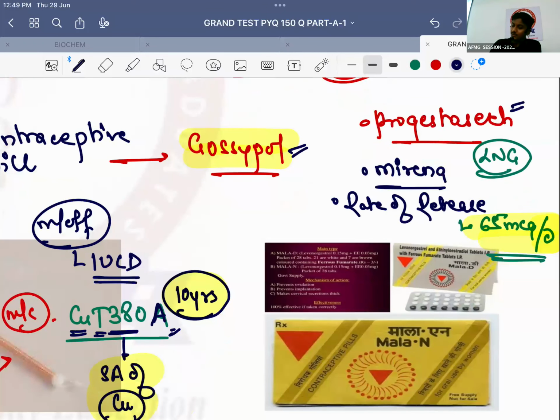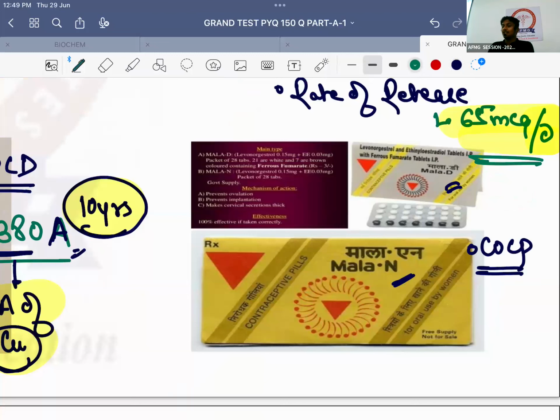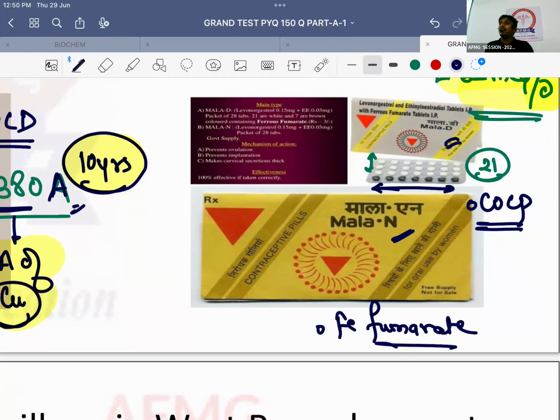And the last one, what are Mala and Mala D? It is COCPs. I have told you in complete detail, okay? So definitely it is COCPs, that is combined oral contraceptive pills usually. How many pills do we have? COCPs 21 pills and 7 tablets of iron. Which iron? Ferrous fumarate. Okay, in Mala and Mala D the iron is present in the ferrous fumarate form. How many mg? 60 mg. So 60 mg of ferrous fumarate is present.